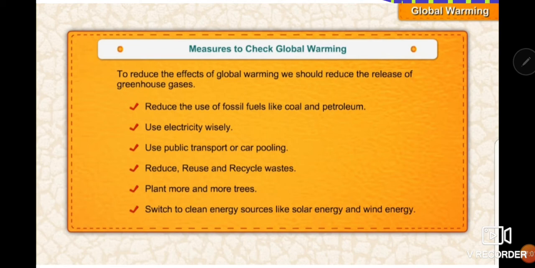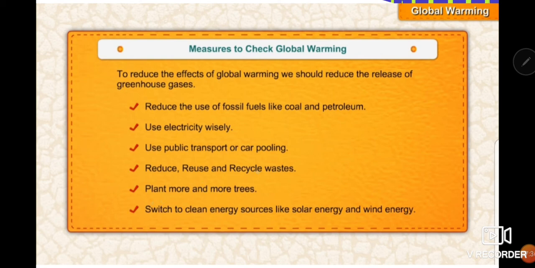Then use electricity wisely. Use public transport or carpooling. Carpooling is sharing the vehicle. For example, 2-3 people have to go to the same destination, so instead of going in their own cars, they can go in one car only. Then we can use this concept of reduce, reuse, and recycle. Reduce the waste, reuse wheresoever we can use the waste again, and recycle, that is after making changes in the waste, we can use it again.